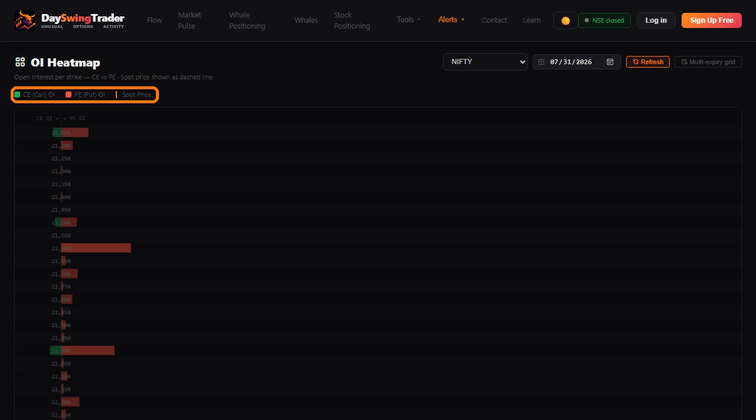The open interest heat map, the walls from the whiteboard, drawn strike by strike. Green bars are call open interest, red are puts, and the dashed line is the spot price. Where a bar towers over its neighbors, that's a level big money is defending.